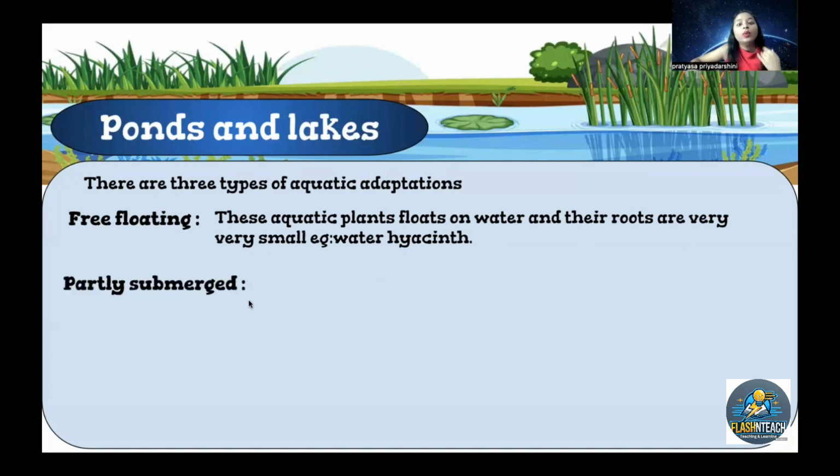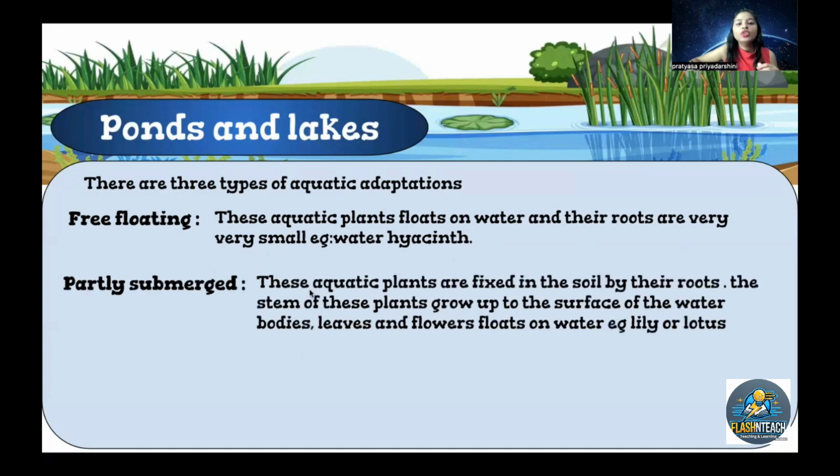Another one is partly submerged. Now you can see this water lily and lotus plants, they're partly submerged. One part, the flower part, is up, and the roots and stem are submerged. These aquatic plants are fixed in the soil by their roots. The stem of these plants grows up to the surface, and their leaves and flowers are on the water. Examples are lily or lotus.